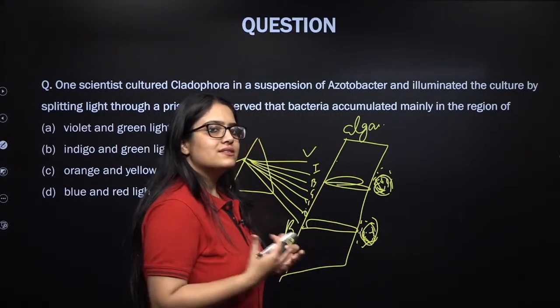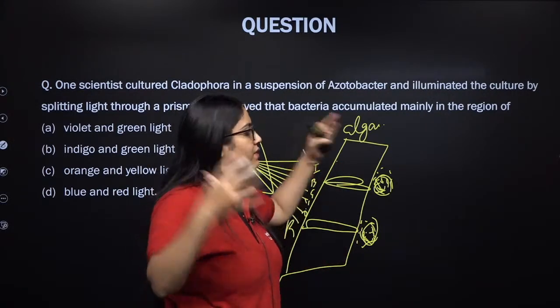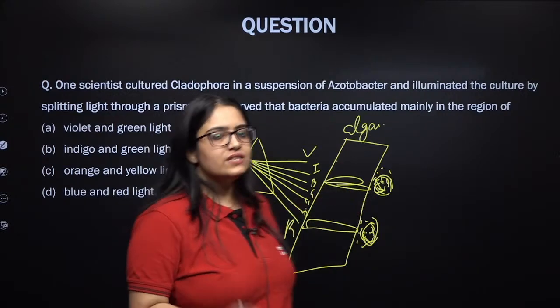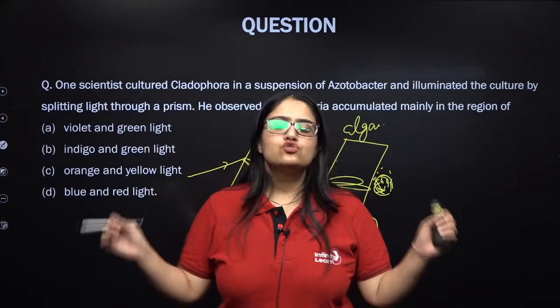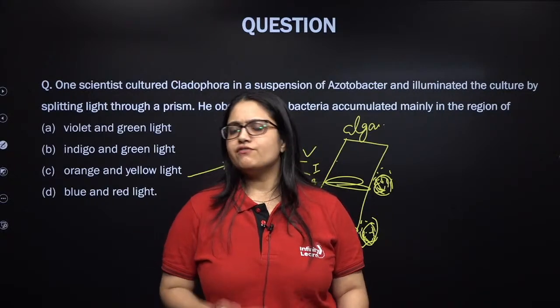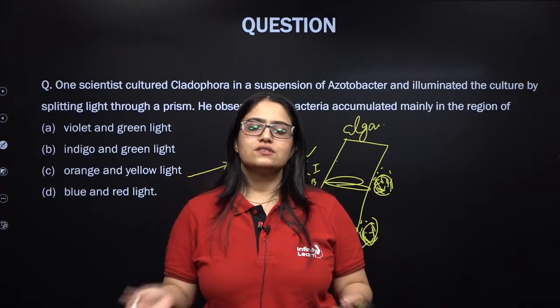So what does this signify? They were on the other sides as well, but at maximum they were accumulated where red and blue light was falling. The reason is, my dear students, these are the two lights at which the rate of photosynthesis is maximum. If the rate of photosynthesis is maximum, that means production of photosynthetic products will be maximum. So what are the products of photosynthesis?